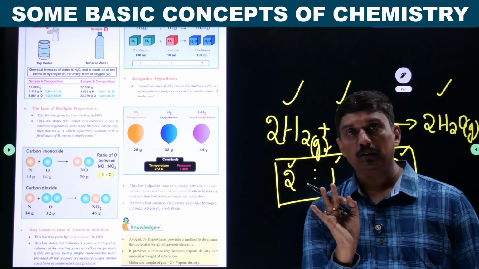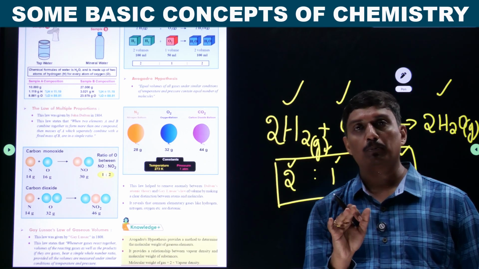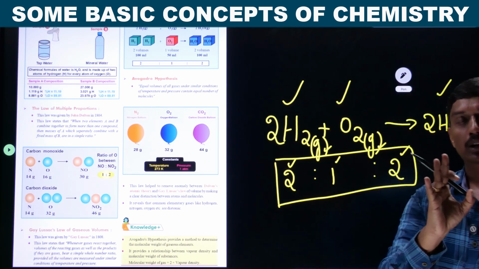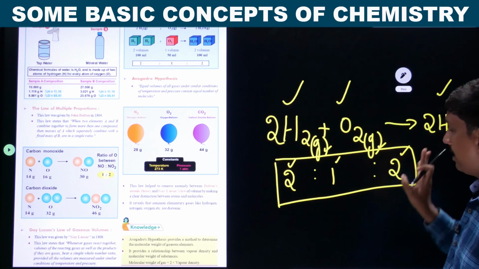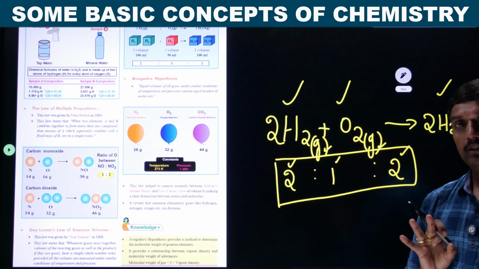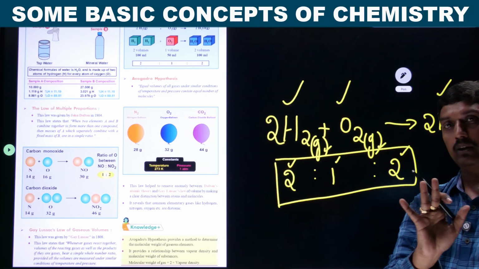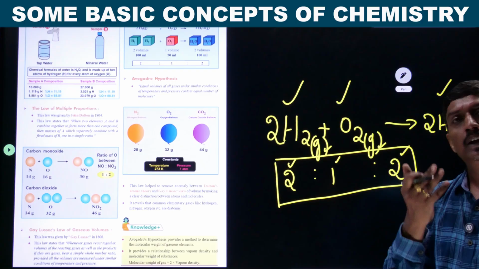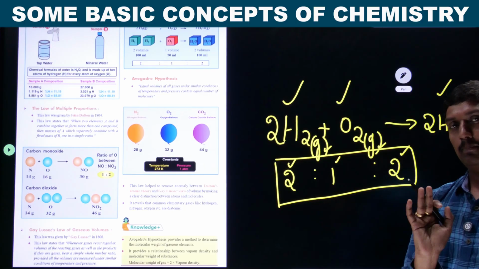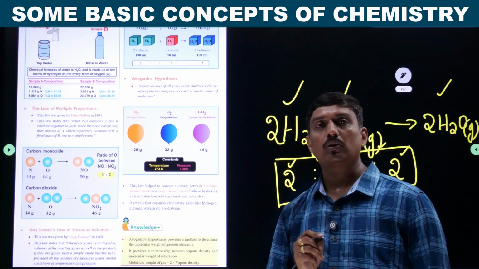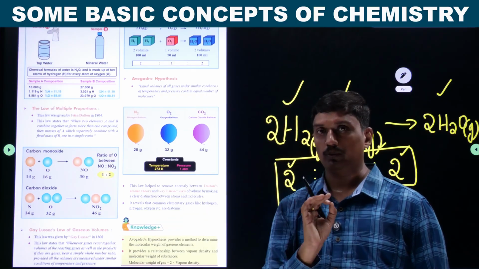It does not mean that the law of definite proportion or law of conservation of mass is not followed. 100% it should follow law of conservation of mass, law of definite proportion. If it is a definite proportion, different sources should be given. They have not given different sources, so that part is not applicable. So it is with respect to Gay-Lussac's law. So this is the 4th one.